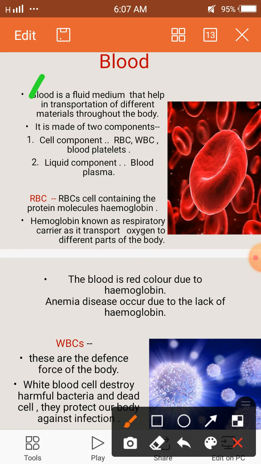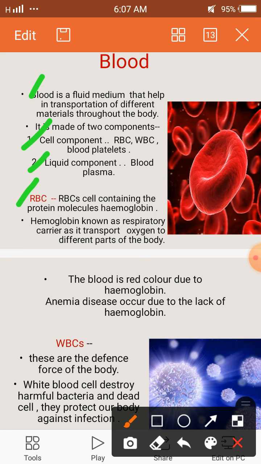First is the cell components and second is the liquid component. The cell components are the RBC, WBC and blood platelets, and the liquid component is the blood plasma. So first is the RBC. RBC stands for red blood cell. It contains a protein molecule called hemoglobin, which is a red color pigment, and due to the presence of hemoglobin, RBC also have a red color.